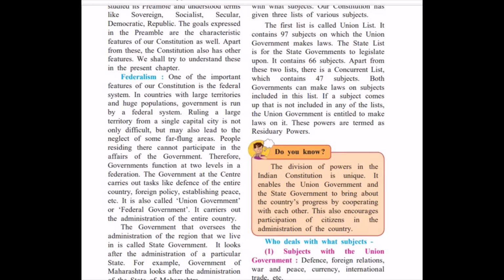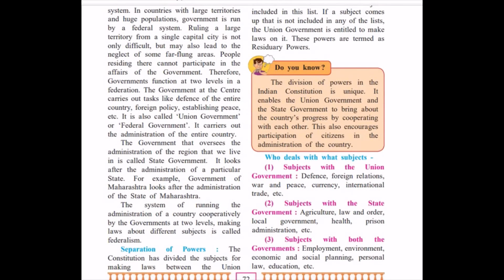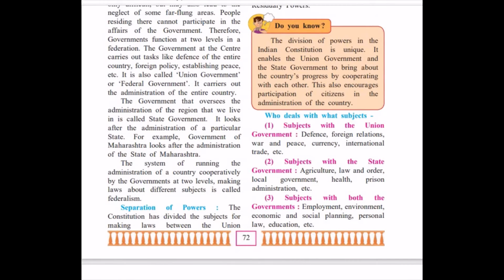One, who is at the center, we say union government. The other one, who is at the state level. So, the central government looks after the administration of the country, especially foreign policy, establishing peace, and also looks at the defense of the country.